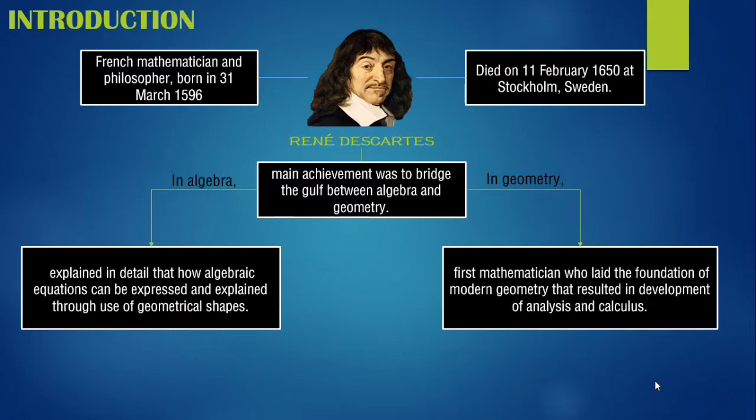In algebra, he explained in detail how algebraic equations can be expressed and explained through the use of geometrical shapes. And in geometry, he is the first mathematician who laid the foundation of modern geometry that resulted in the development of analysis calculus. René Descartes died on 11 February 1650 at Stockholm, Sweden.